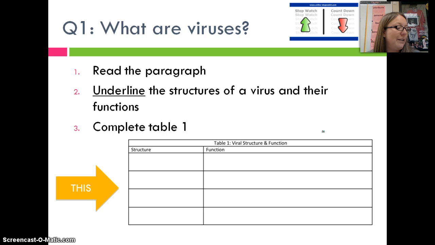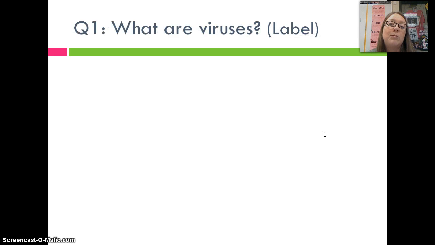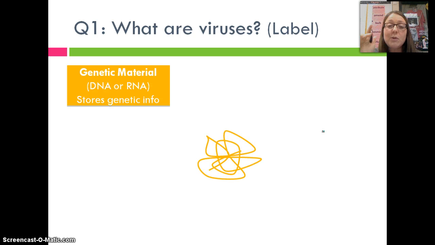And we're back. All right, so you should have filled in Table 1. I'm going to go over Table 1 and the answers, but at the same time, if you look down at Table 2, I'd like you to add labels to it. We're going to begin with the first thing that makes up a virus, and it's genetic material. You know what this is. It's DNA, and in some cases, like HIV, that virus uses RNA. It just stores information for that virus.